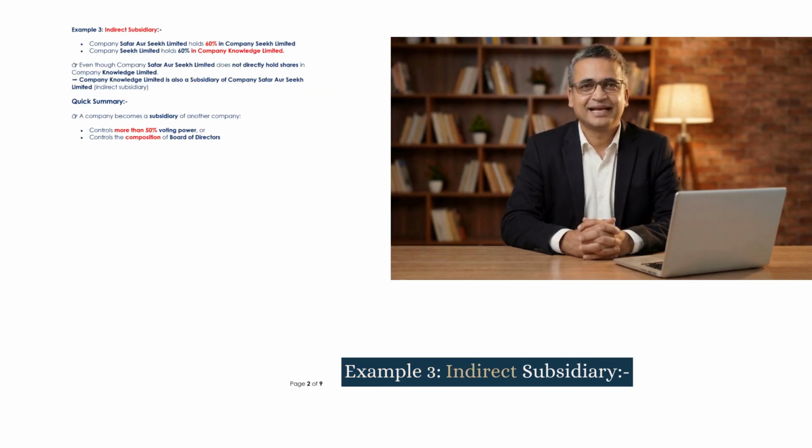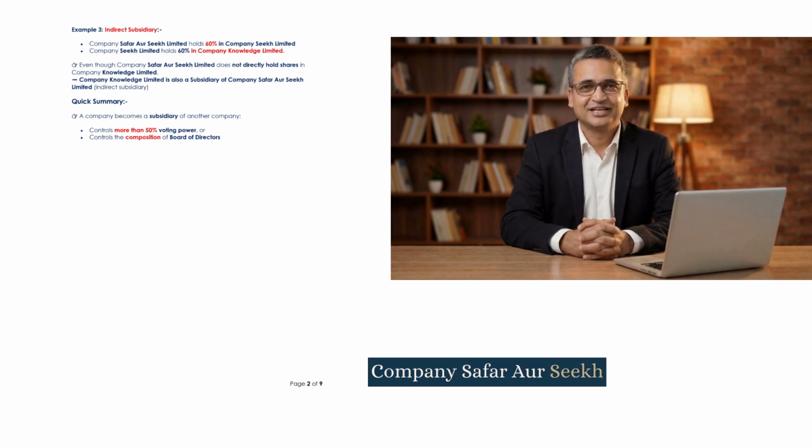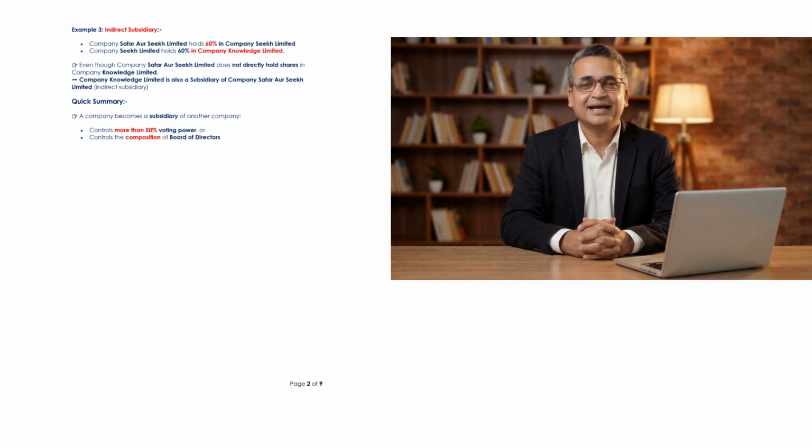Example 3. Indirect subsidiary. Company Suffer or Seek Limited holds 60% in Company Seek Limited. Company Seek Limited holds 60% in Company Knowledge Limited.